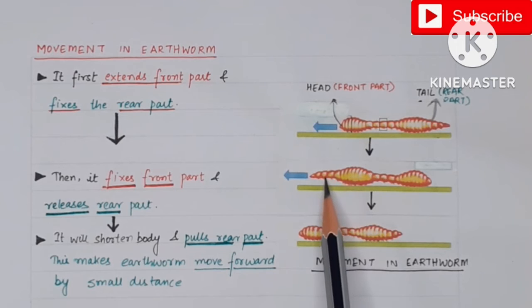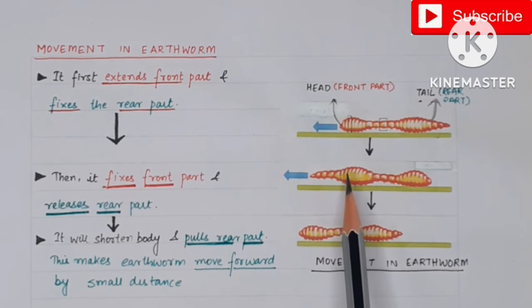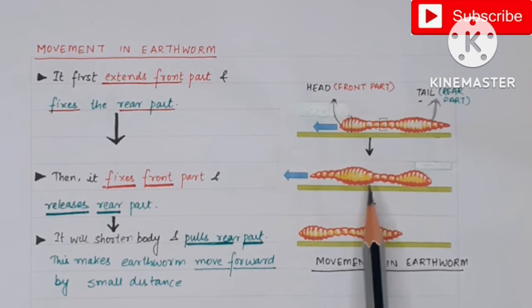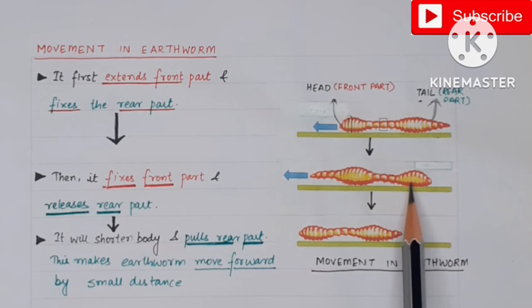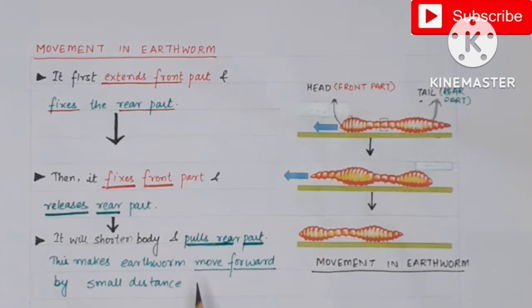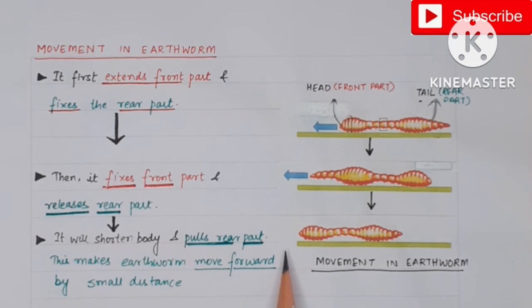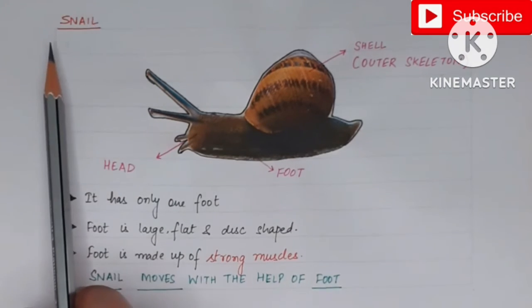Then it will fix the front part to the ground and release the rear part. After releasing the rear part, the body will shorten and pull the rear part in the forward direction. As a result, the earthworm makes a forward move by a small distance, and this is how the earthworm moves.